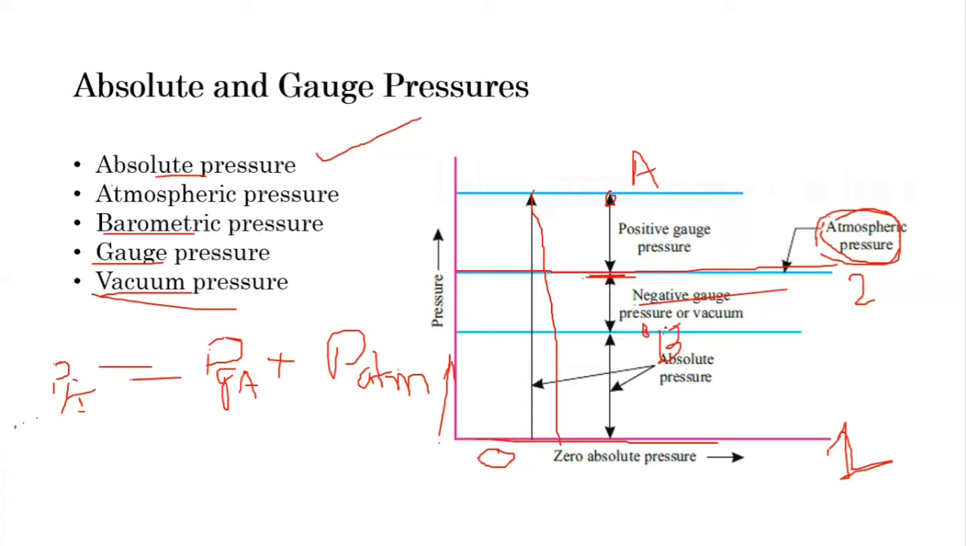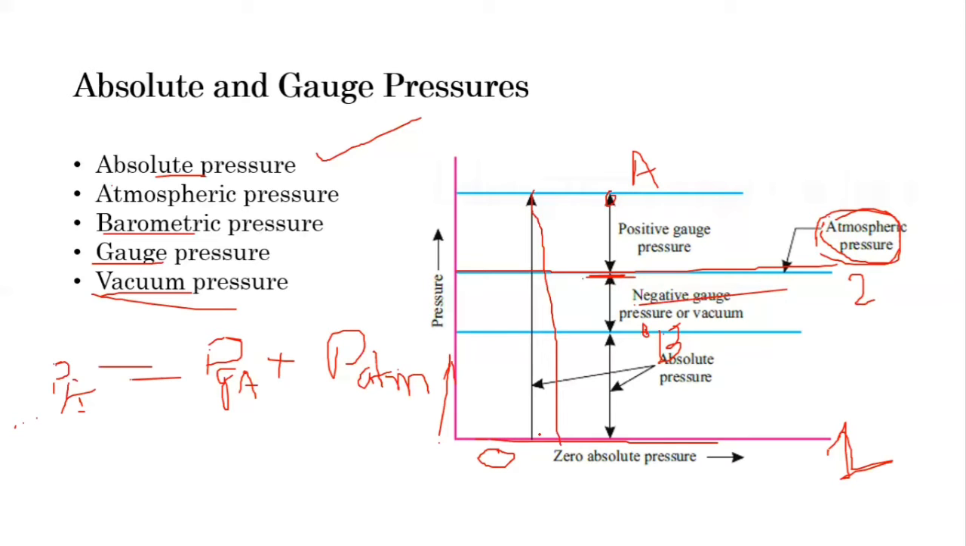But if you want the absolute pressure of this point B, then you have to subtract the vacuum pressure, or negative gauge pressure, of this point B from the atmospheric pressure. In this way you can convert gauge pressure into absolute pressure, or vacuum pressure into absolute pressure.